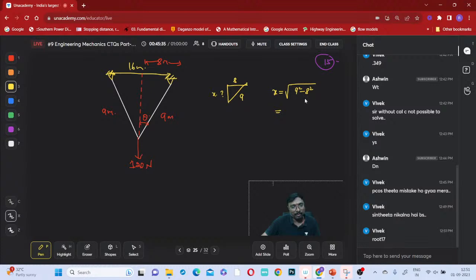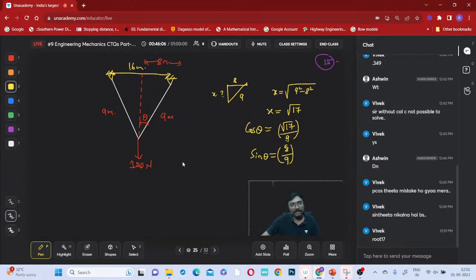81 minus 64, right? What is that? x equal to how much? Root 17. Okay, x equal to root 17. And now tell me, what is cos theta? Cos theta will be the adjacent side, root 17 divided by 9. And sin theta will be 8 by 9, right?